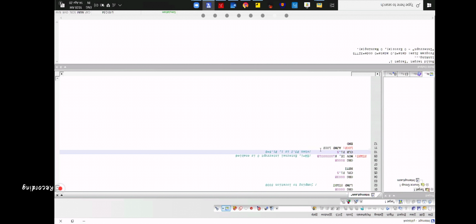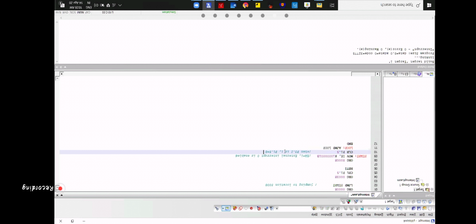Because pin 3.2 is external interrupt and I have enabled it, that means P3.2 is equal to 1. This line. I hope it's clear.